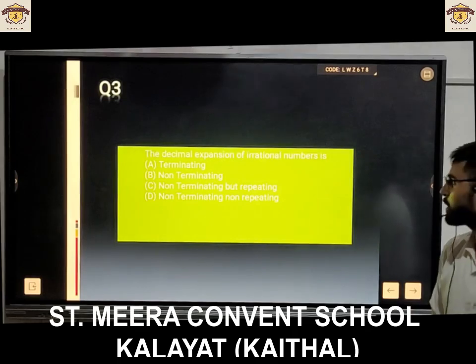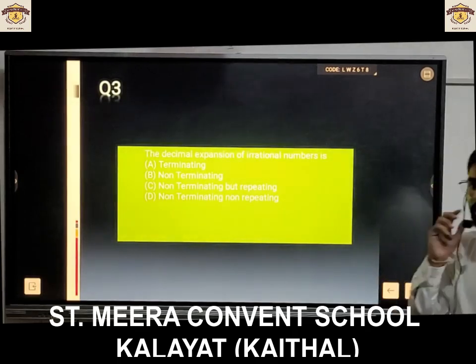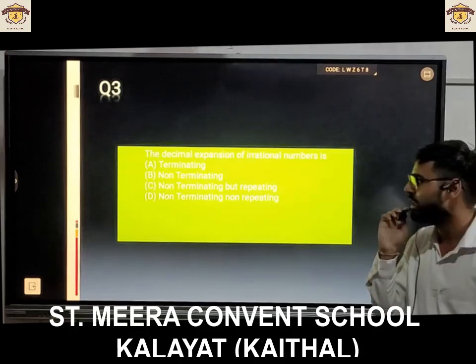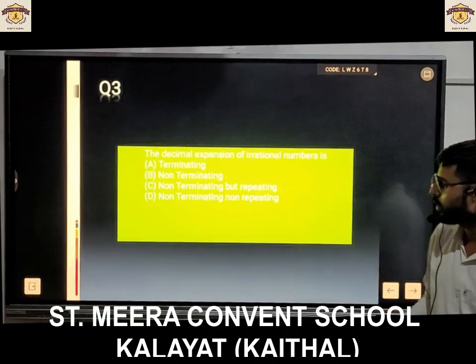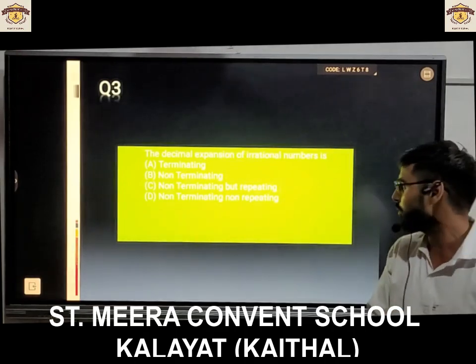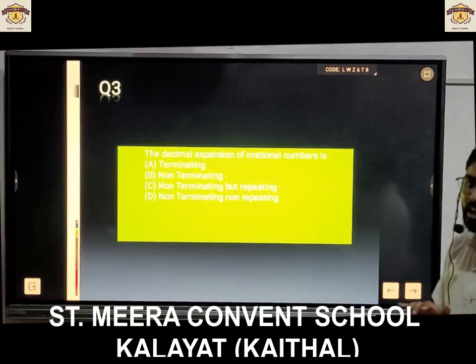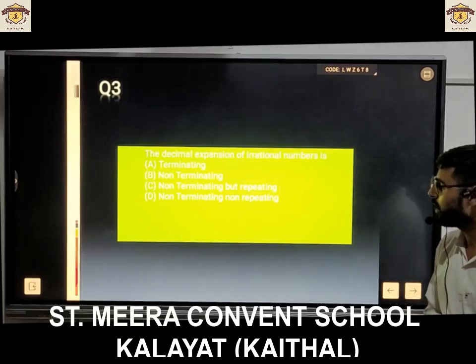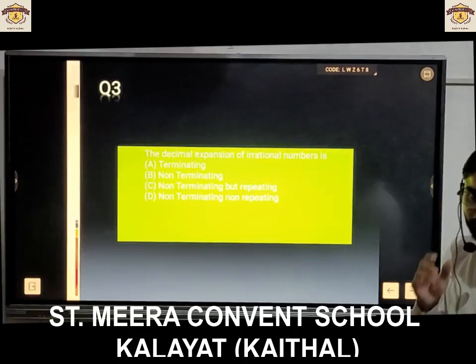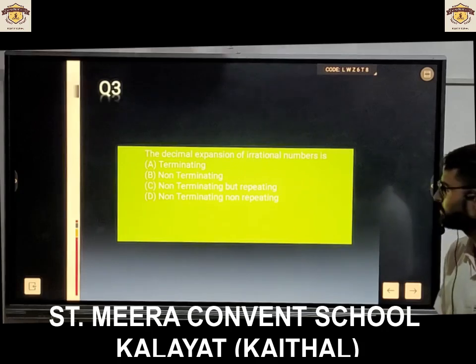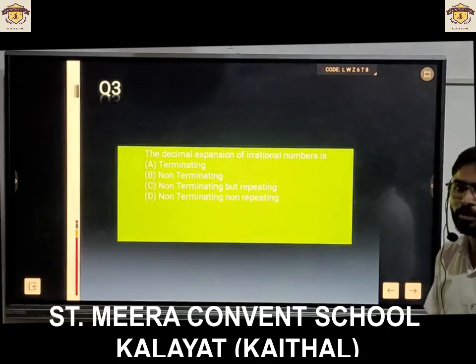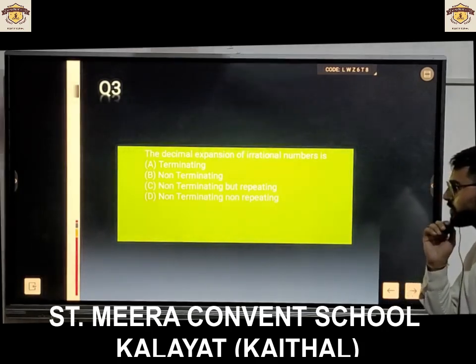The decimal expansion of irrational numbers is: option A, terminating. Option B, non-terminating. Option C, terminating but repeating. And option D, terminating but non-repeating. Decimal expansion of irrational numbers.